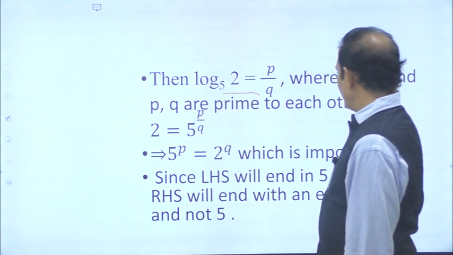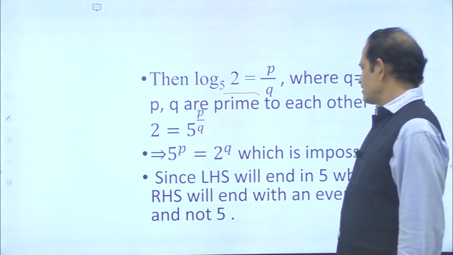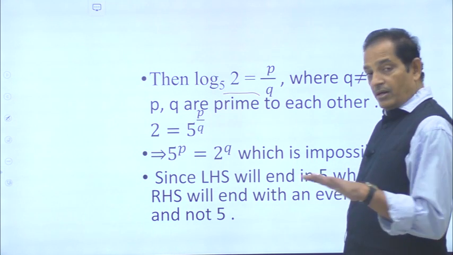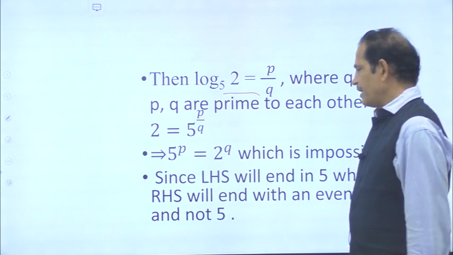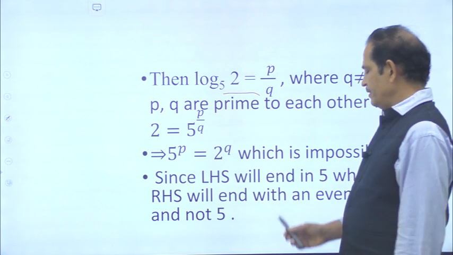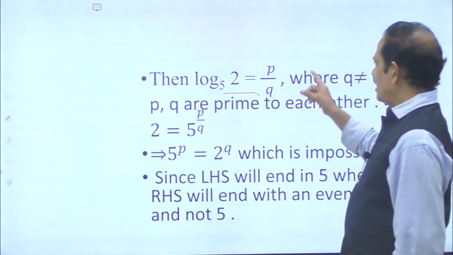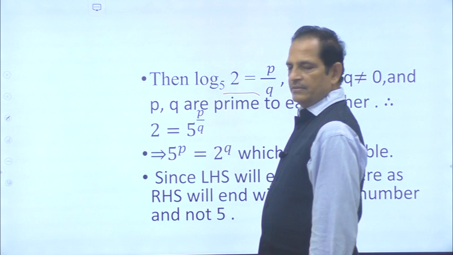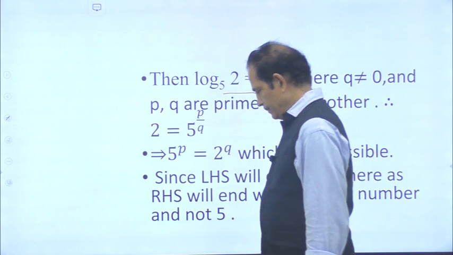Since LHS will end in 5, whereas RHS will end with an even number, not 5. So therefore 5 power P cannot be equal to 2 power Q. This is because of our assumption that log 2 base 5 is a rational number.